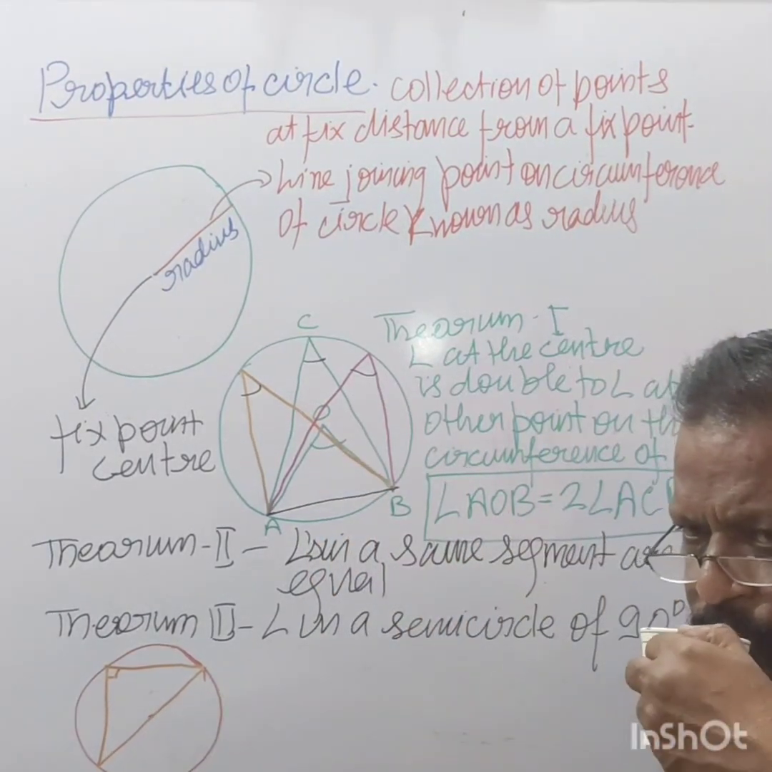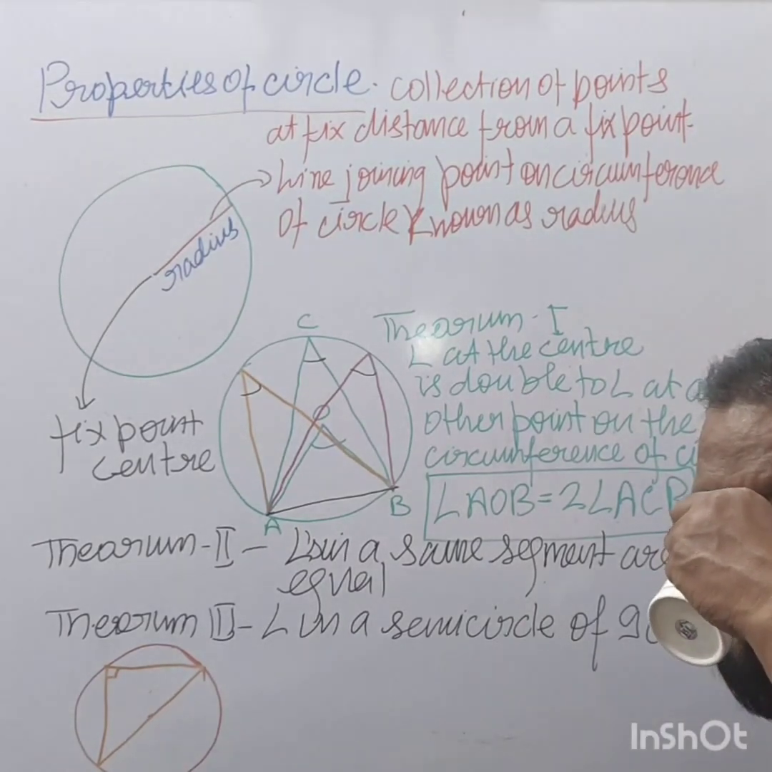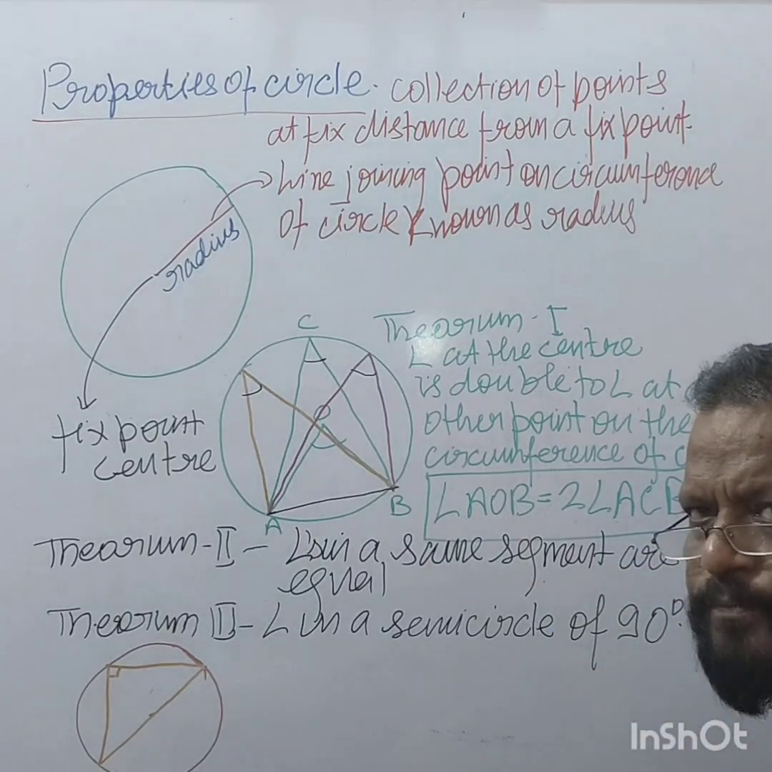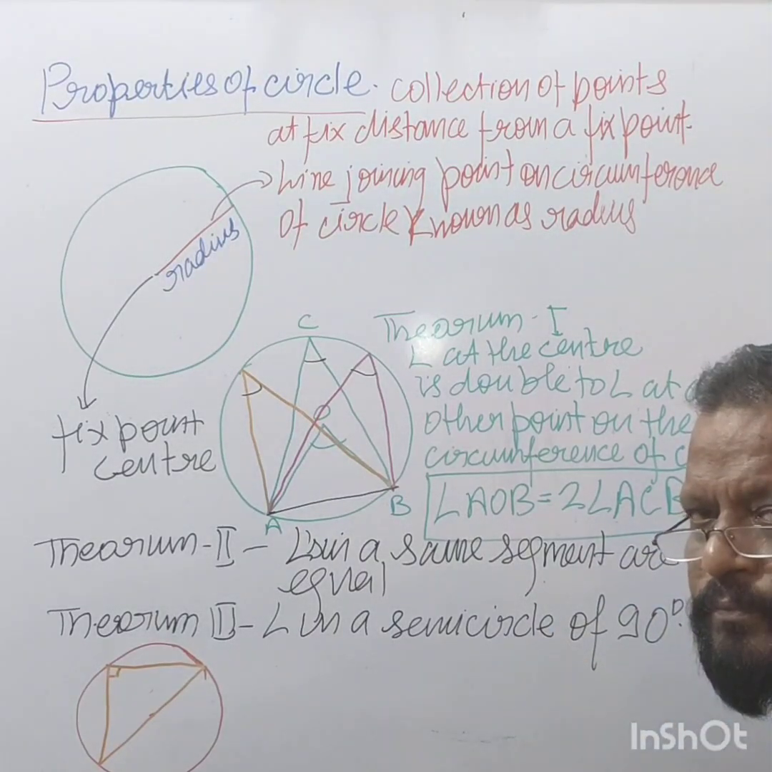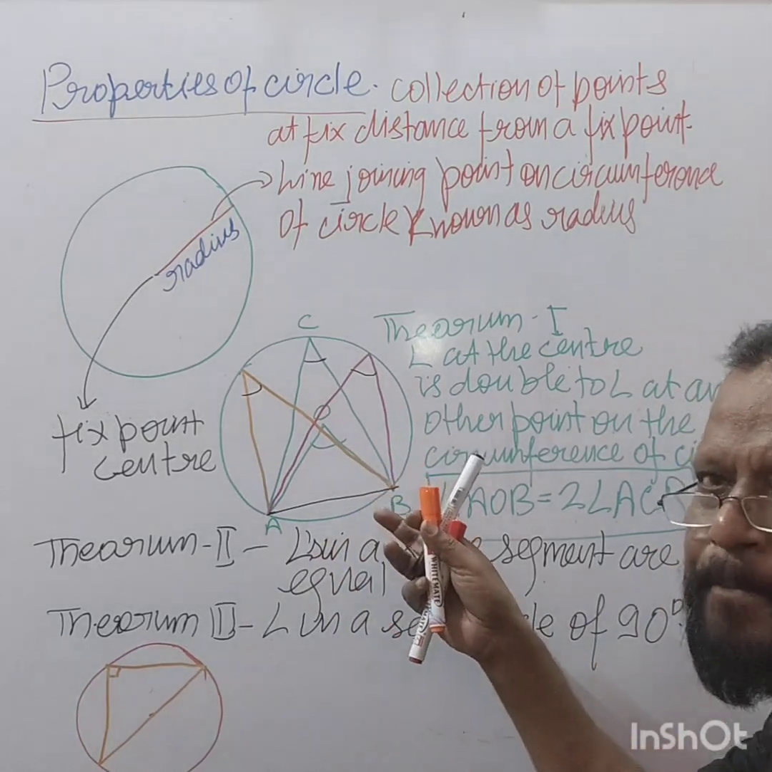What else? If a line segment joining two points subtends equal angle at two other points lying on the same side of the line containing the line segment, then the fourth thing is also said.